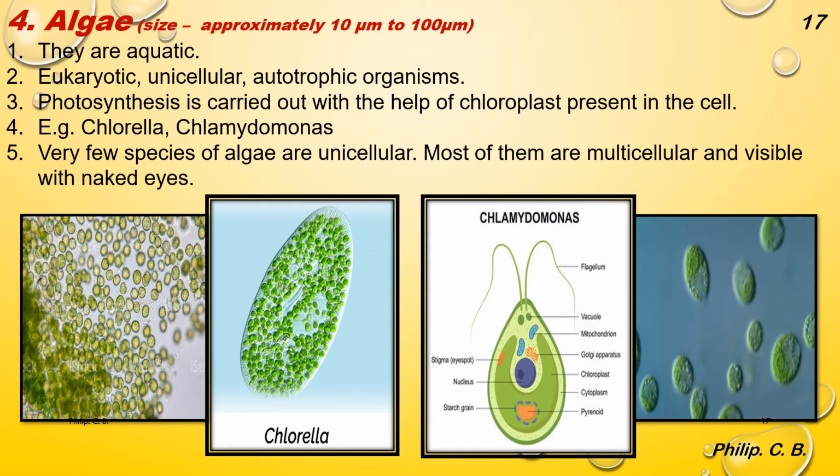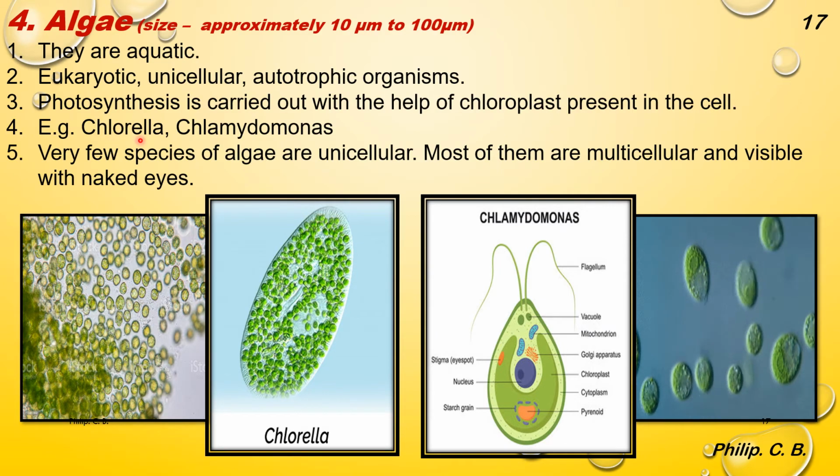Next, algae. Size is approximately 10 micrometer to 100 micrometer. They are aquatic, that is, they are mostly found in water bodies, which can be fresh water or salt water. Second point, eukaryotic unicellular autotrophic organism. Eukaryotic, now as all of you know, well developed cell, nucleus with all these cell organelles. Unicellular, they are single cell. Autotrophic, they prepare their own food with the help of chloroplast using photosynthesis. The third point, photosynthesis is carried out with the help of chloroplast present in the cell.